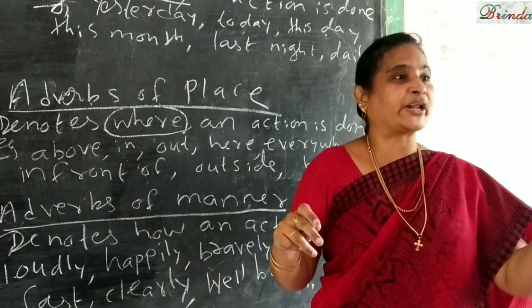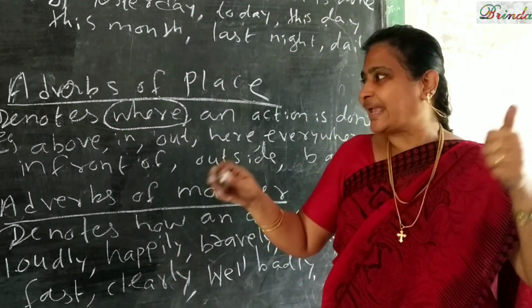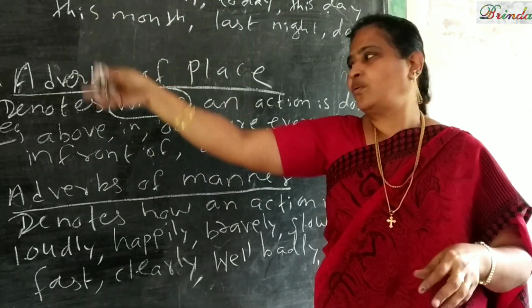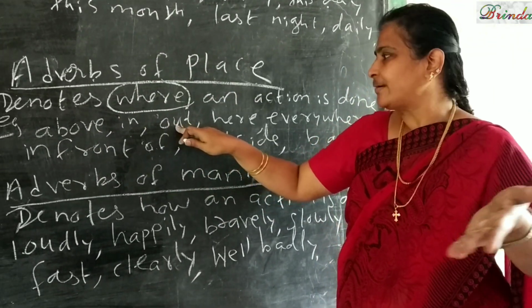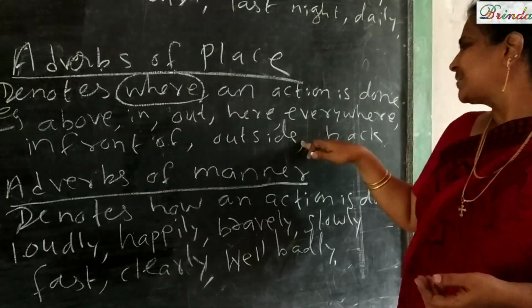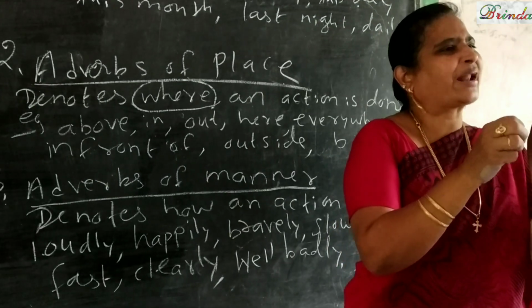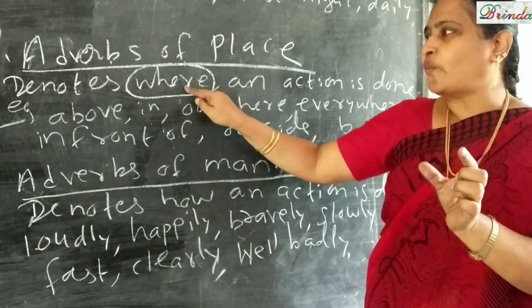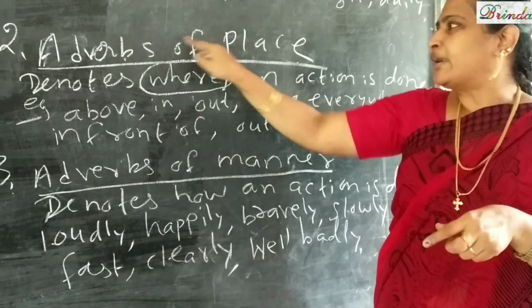Where means where are you going? For example, an action is happening. Above. Where? Above. In. Outside. Here. Everywhere. In front of. Outside, back. If it is answering the question where for an action, that is called adverbs of place.